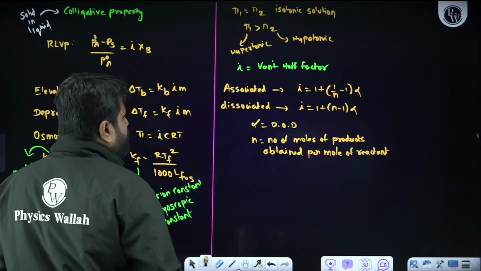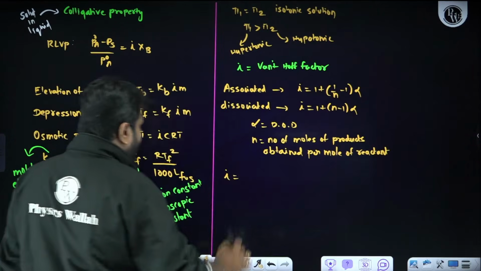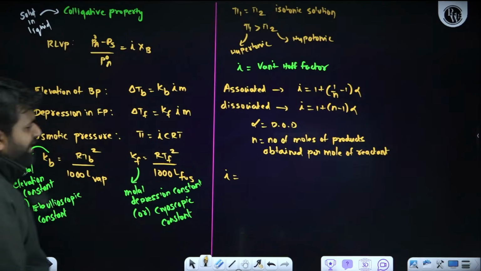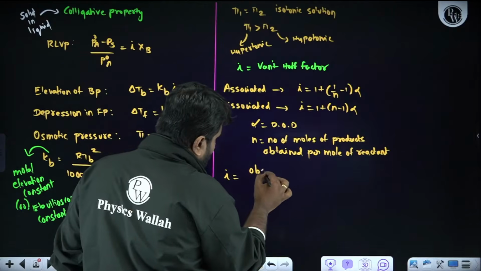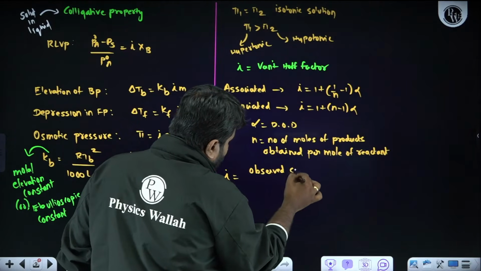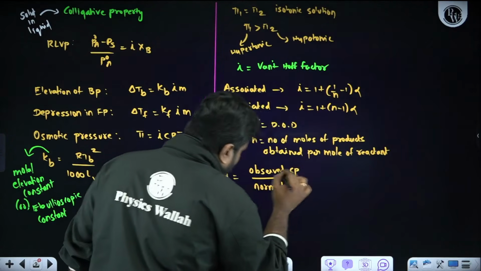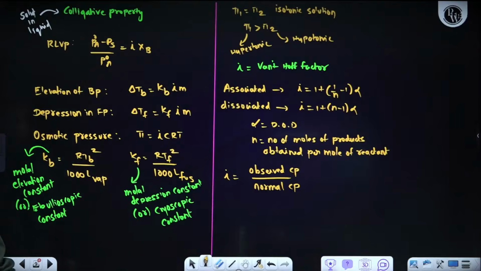What are the other formulas to calculate I? Any idea? The other formula to calculate I is nothing but observed colligative property divided by normal colligative property. Observed upon normal. Some more formulas we can use. What are they? Theoretical or formula molar mass of solute divided by actual observed abnormal molar mass of solute.